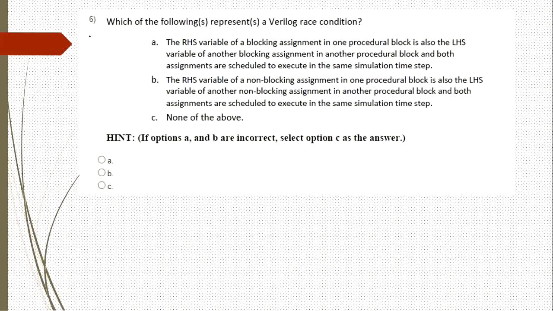And question 6. Which of the following represents a Verilog race condition? In which particular option or statement will give a race condition? The first option: the RHS value of the blocking assignment in one procedural block is also the LHS variable of another blocking assignment in another procedural block.